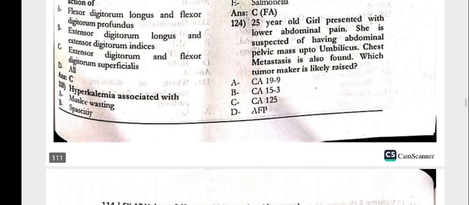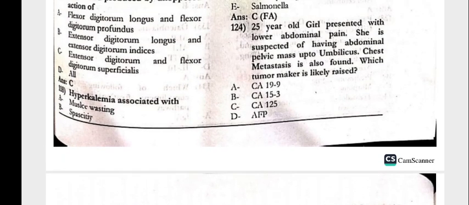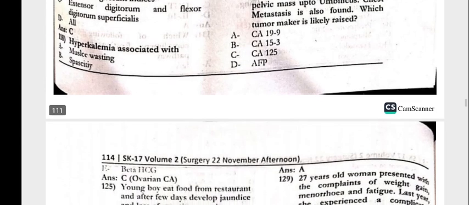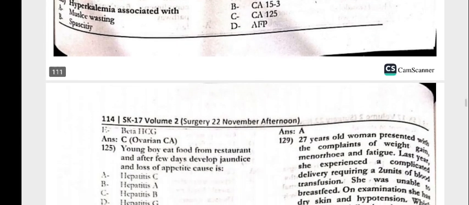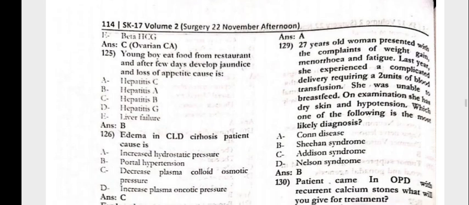The 25-year-old girl presented the lower abdominal pain. She is suspected of having abdominal pelvic mass of umbilicus. The chest mass is also found, which tumor marker is likely raised, that is CA125. The young boy ate food from the restaurant and after a few days developed jaundice and loss of appetite. The cause would be the hepatitis A.